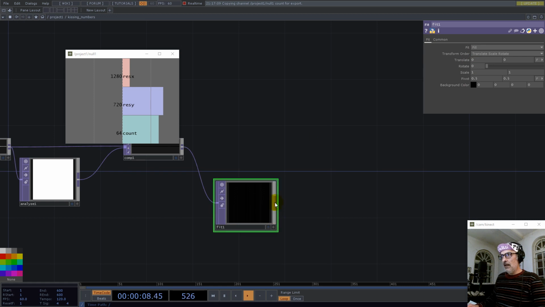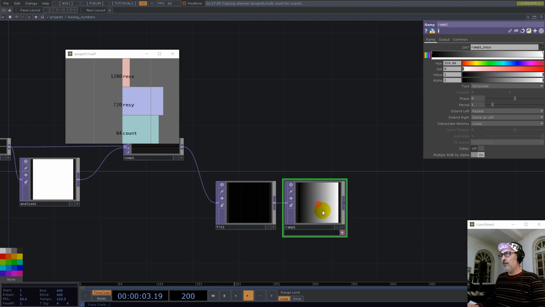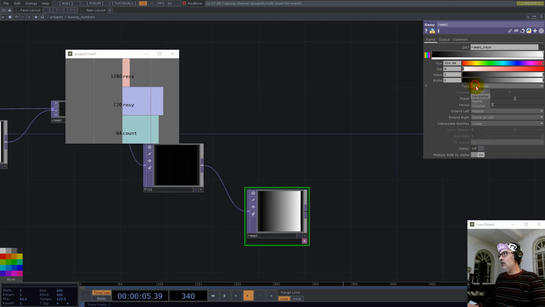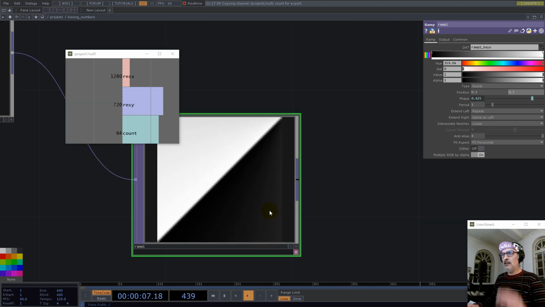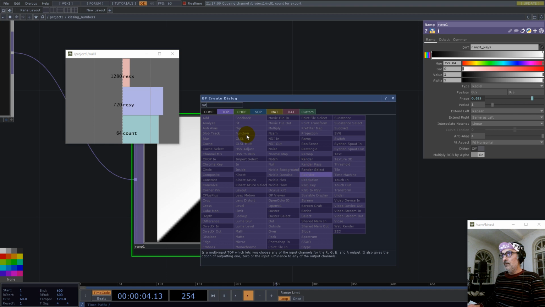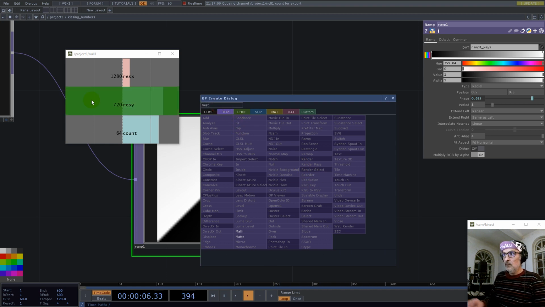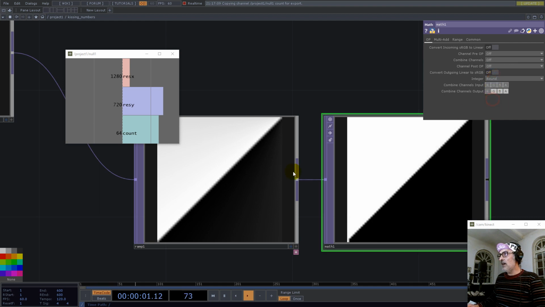Now I want to have a ramp here, and this one goes with the radial, and on phase I have 5 divided by 8, and position 0.5, 0.5. And now I have a nice black and white diagonal, and to actually have it black and white, we use a matte, and we go with round, okay?